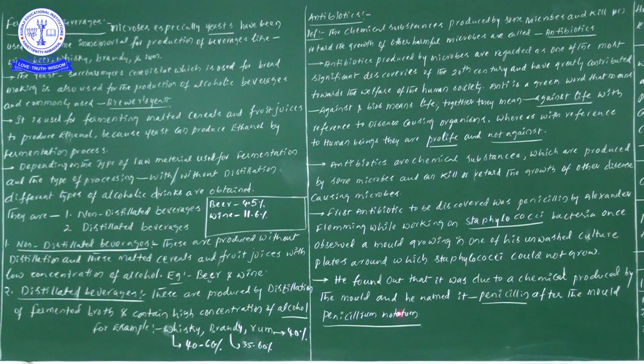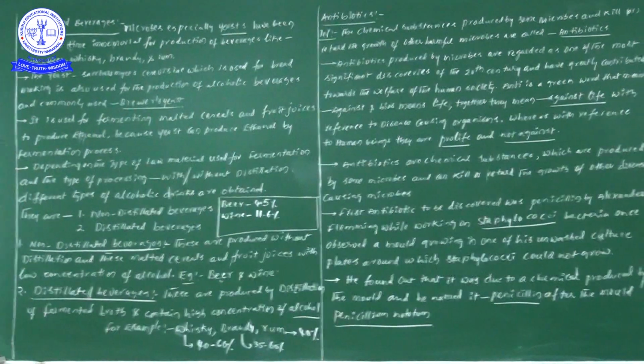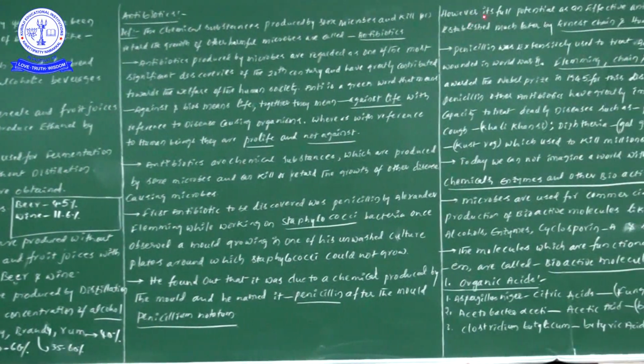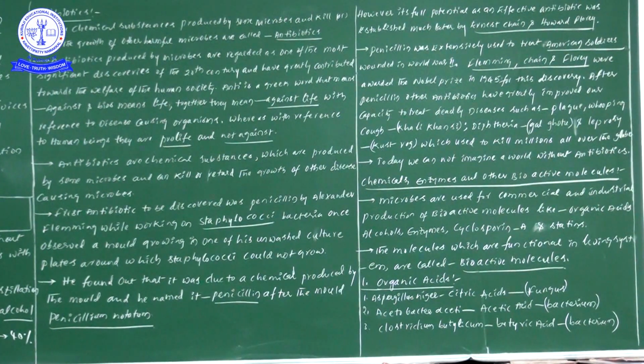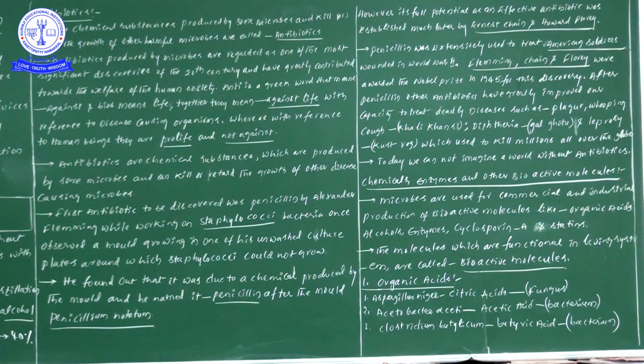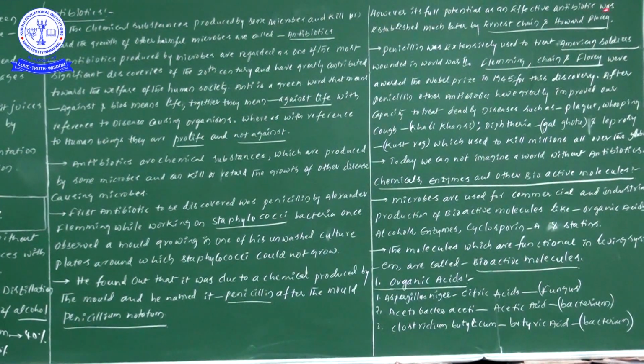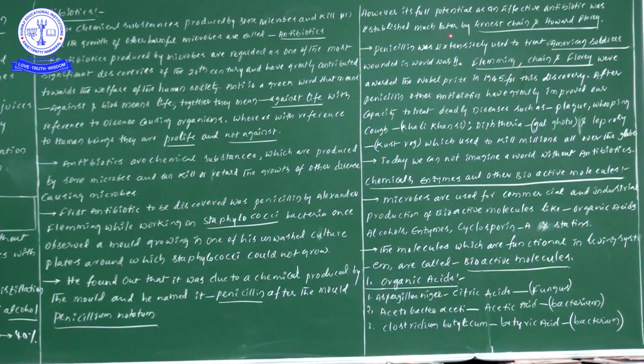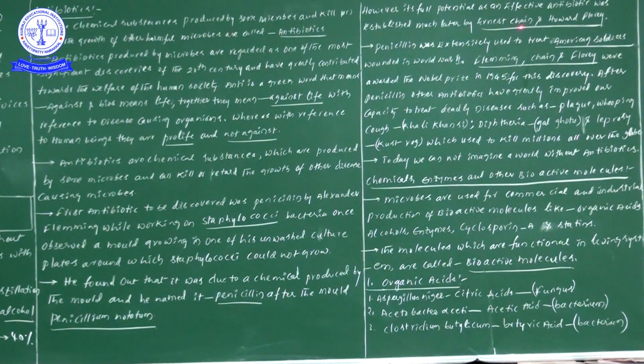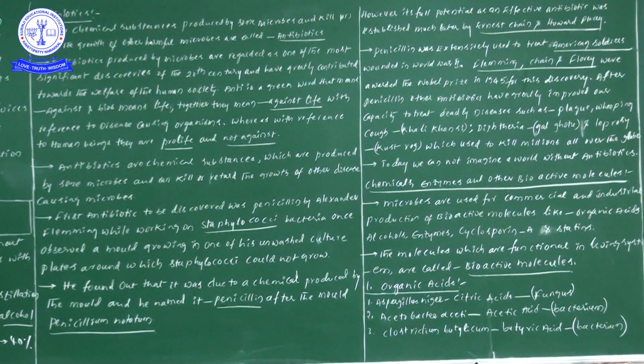Likewise, he gave some information. Now, what is that information? It's fully potential: an effective antibiotic was established much later by Ernest Chain and Howard Florey.